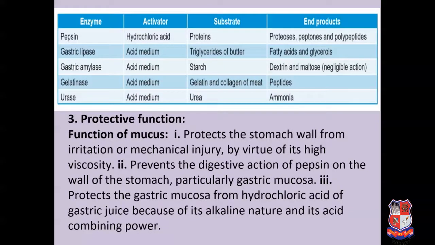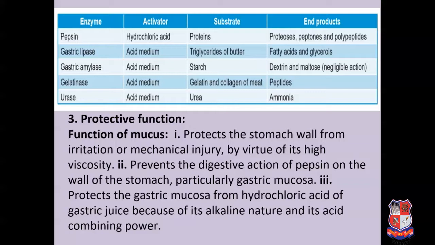For example, pepsin is an enzyme which is mainly responsible for the lysis of proteins, in which the end products will be proteases, peptones and polypeptides. Likewise, the other enzymes present in the stomach play a role in the digestion of various substrates, which leads to the end product. Another major function of the stomach is the protective function.